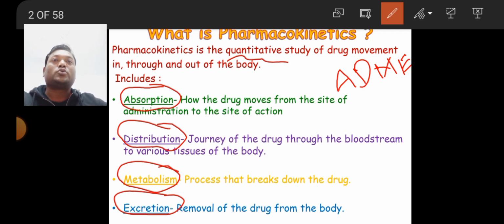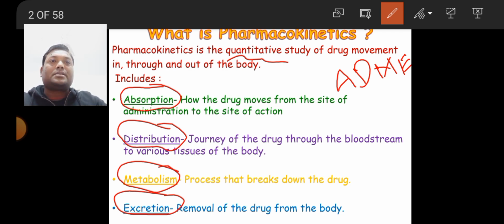In short form you can say pharmacokinetics is what the body does to the drug, because the drug is going to be absorbed inside the body, distributed throughout the body, metabolized in the body and excreted out from the body. So the body is going to do something to the drug. That's why you can say pharmacokinetics is what the body does to the drug. What the body does is absorption, distribution, metabolism and excretion.